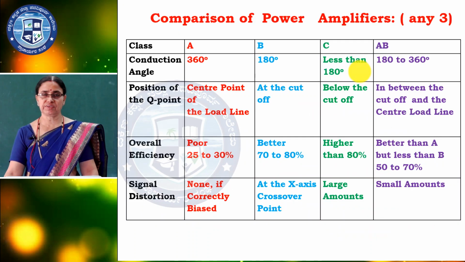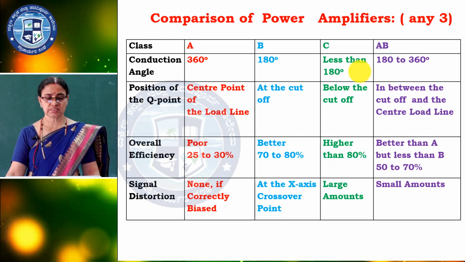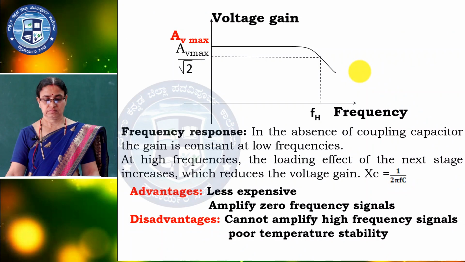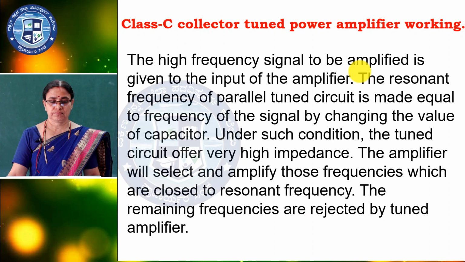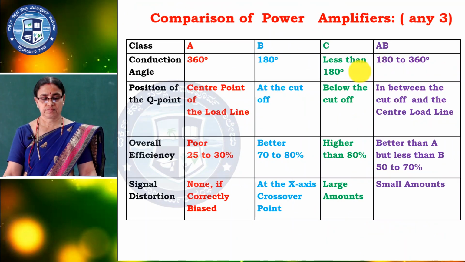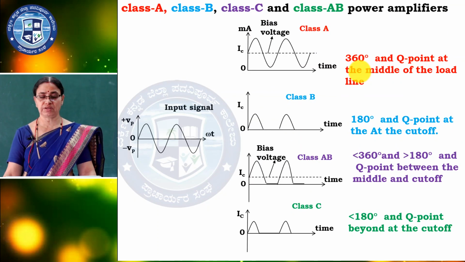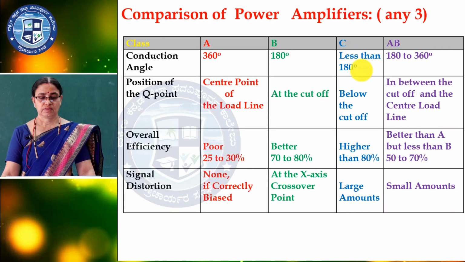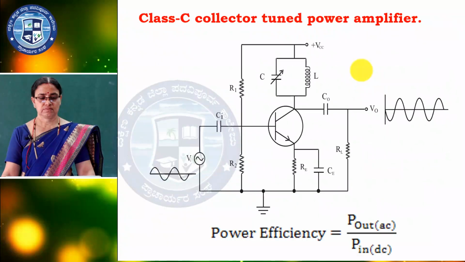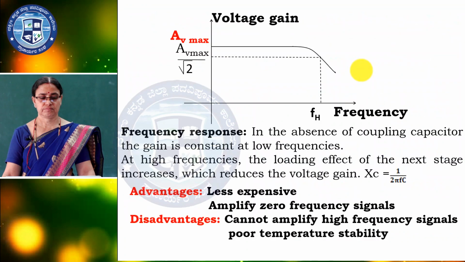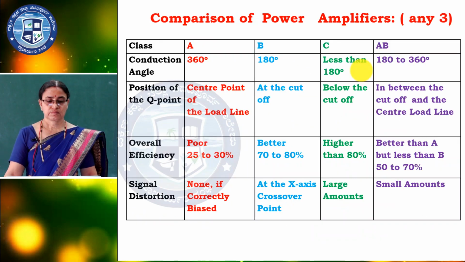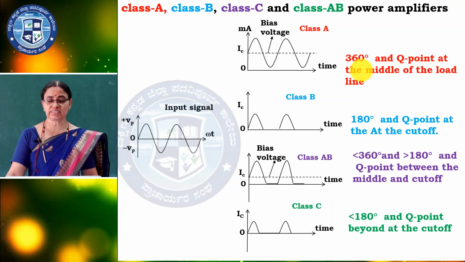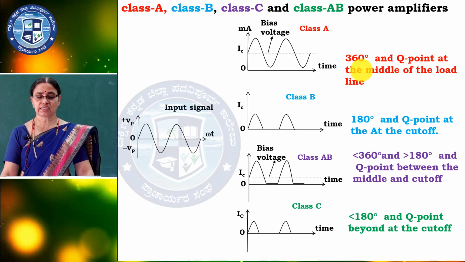The comparison of all three amplifiers is the comparison of amplifiers. Now I will move on to the power amplifiers. Before the comparison of power amplifiers, we will discuss the power amplifiers, that is class A, class B, class C and class AB power amplifiers.